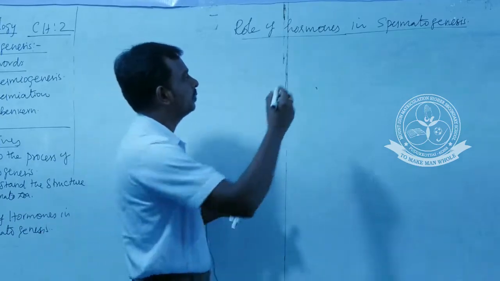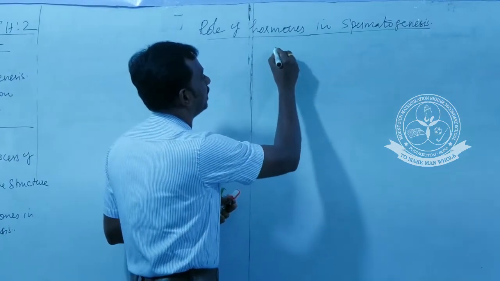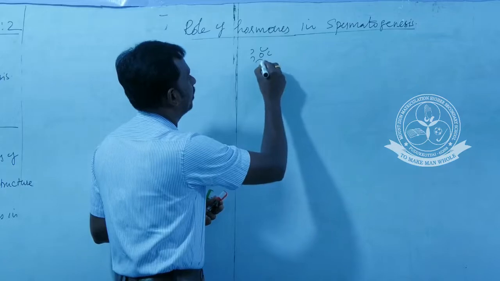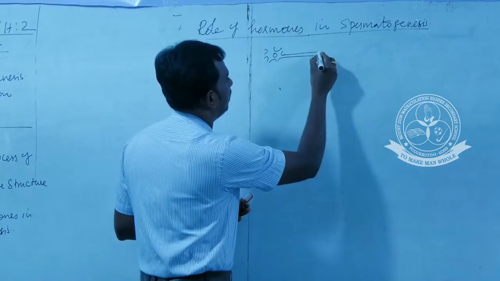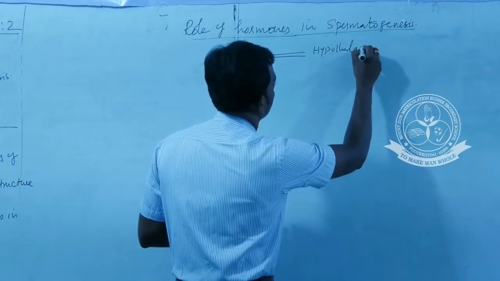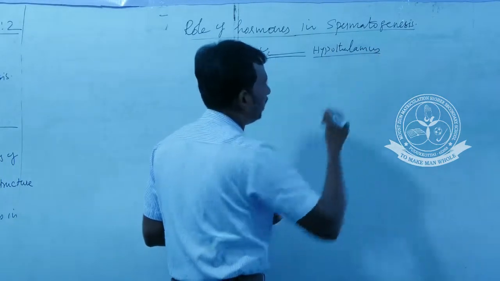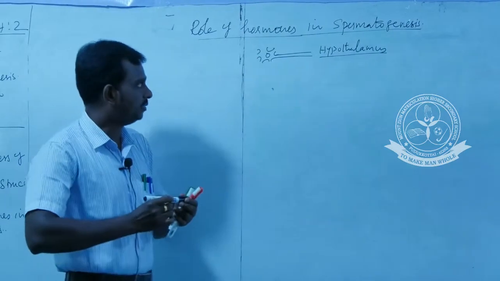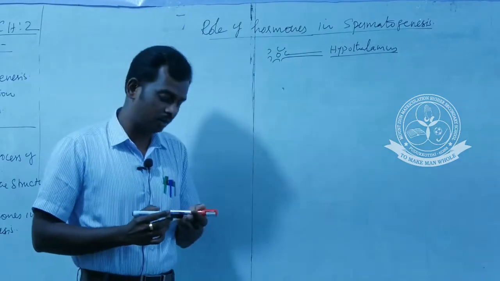And here this is a part of the hypothalamus. The hypothalamus is also an endocrine part of the brain. Because of this, the hypothalamus also secretes some hormones.